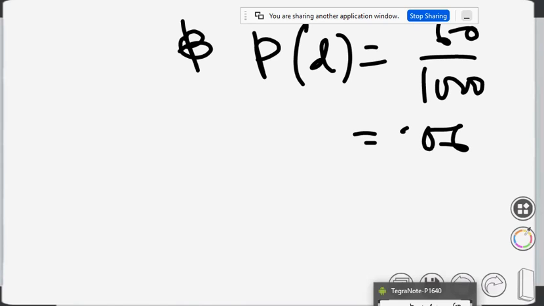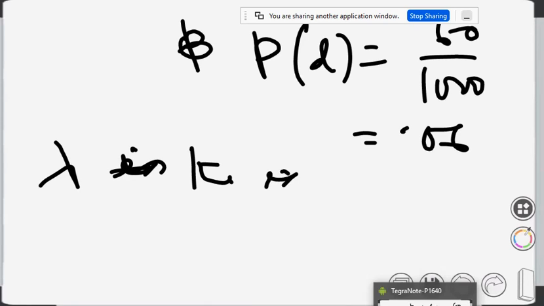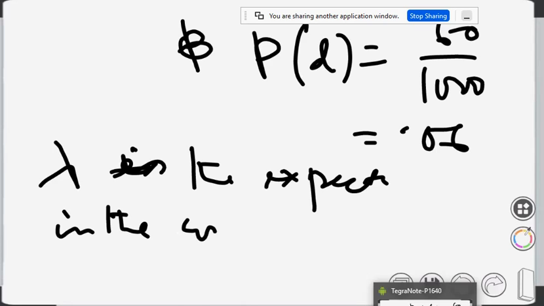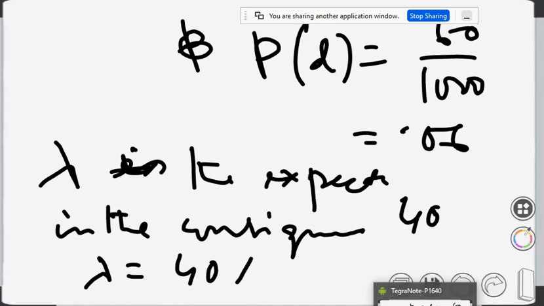So lambda is the expected number of faults or defective items in the consignment of 40, because he is choosing 40 of them. So hence lambda equals 40 into 0.06, that is 2.4.